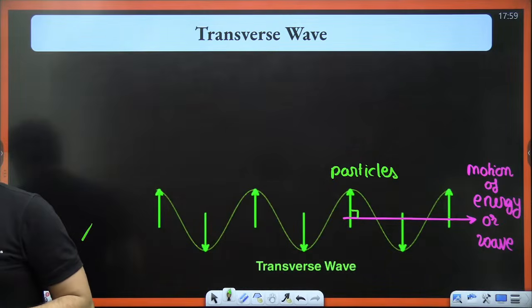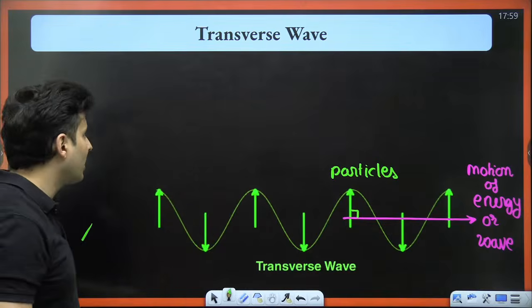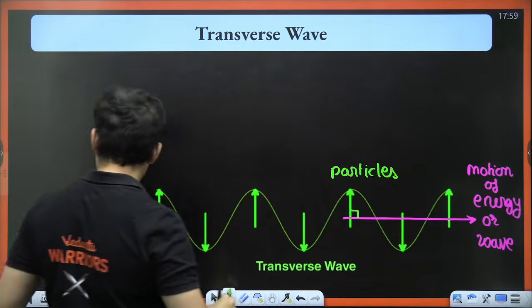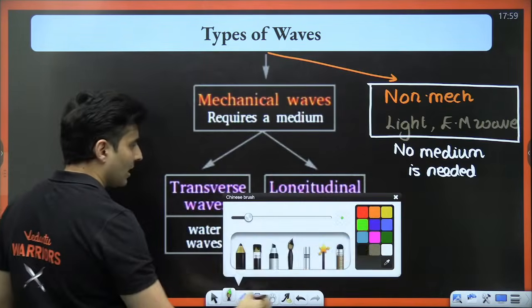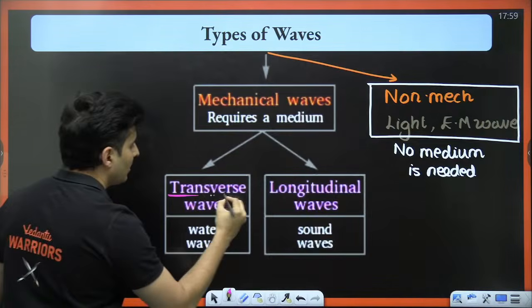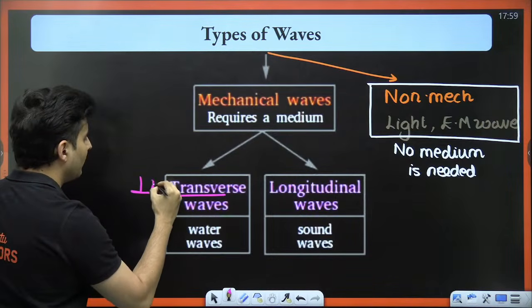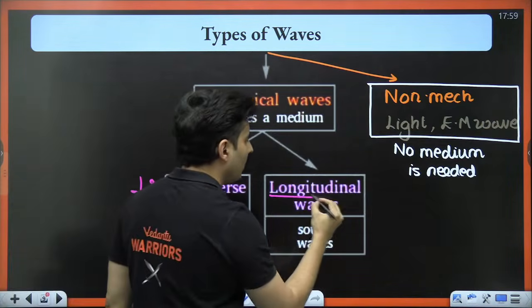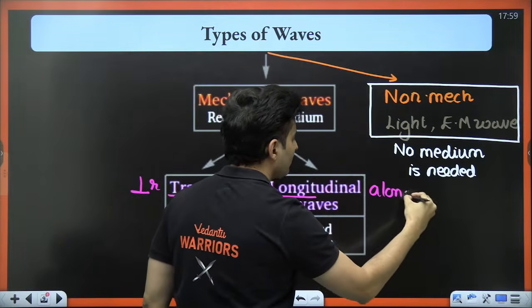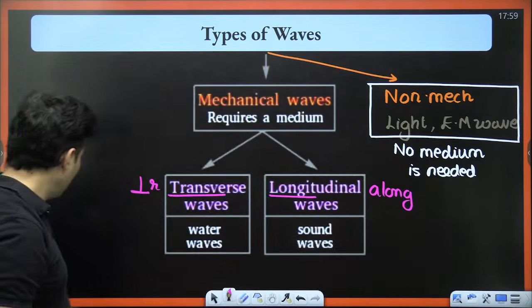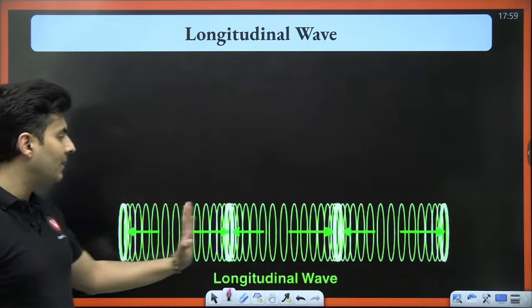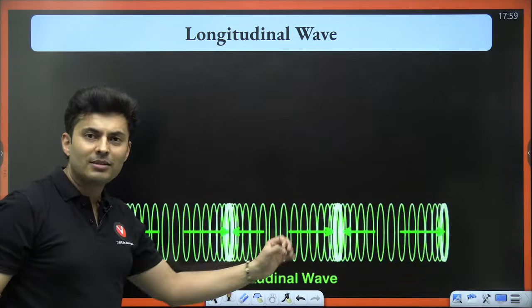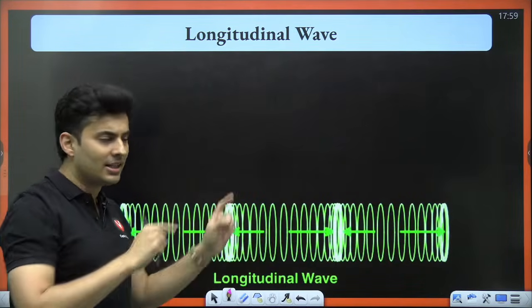Is that clear, my dear warriors? Exactly. So transverse, trans means basically perpendicular. This is long. This is like along the direction. So in longitudinal waves, the particles go along the wave.